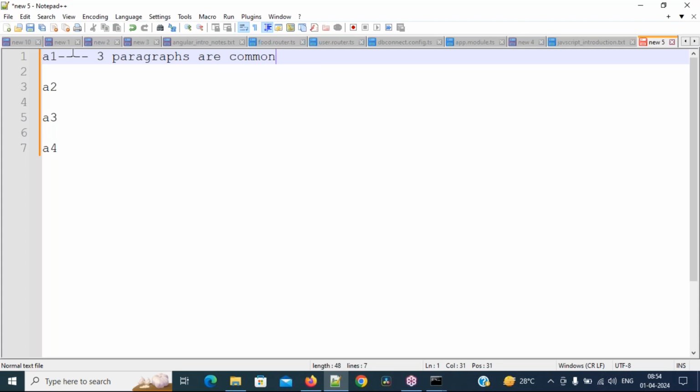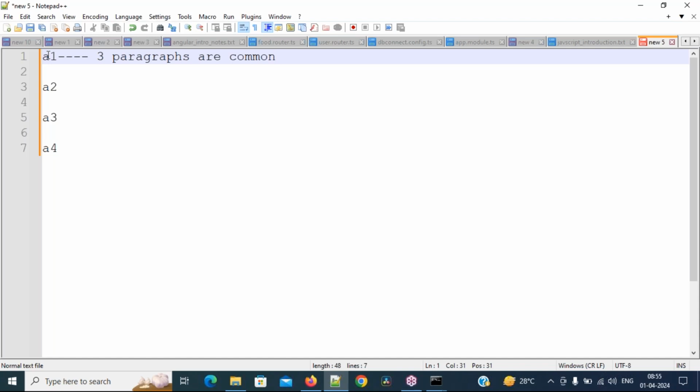Then what will I do? I will create a table for those common paragraphs, for example, a common data table. I will keep those 3 paragraphs in that common data table. Understand, everybody? So in all the 100 pages, I will write the query to collect the data from the common data table. Of course, on the first day it will take a little time, 1 or 2 hours, because I need to call it in the 100 pages.